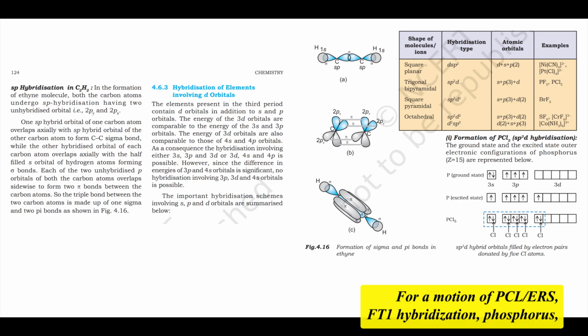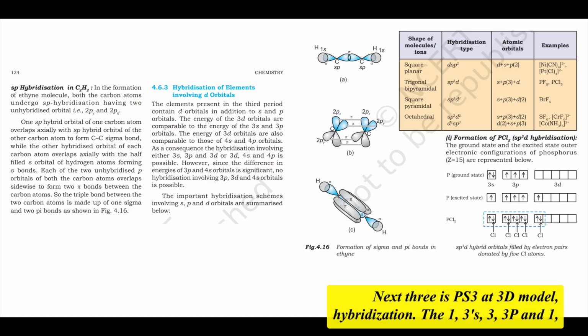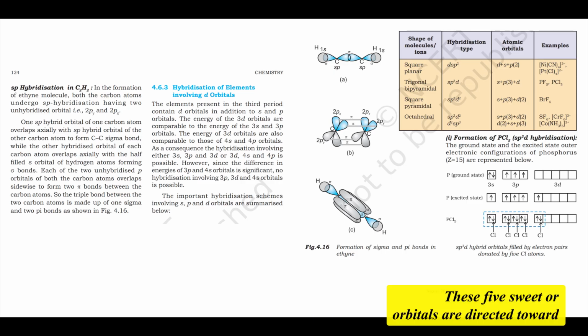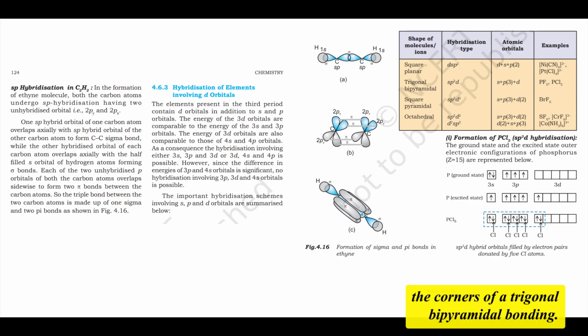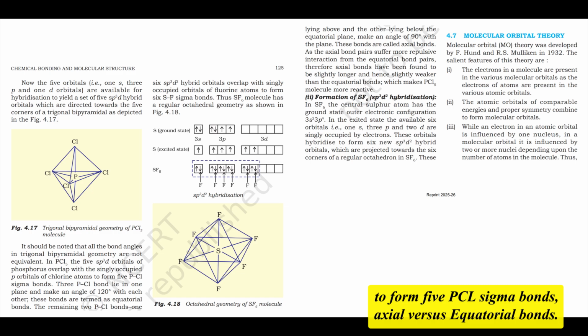Formation of PCl5, sp3d hybridization. Phosphorus, Z=15, ground state configuration [Ne] 3s2 3p3. To form 5 bonds, one 3s electron is promoted to an empty 3d orbital, giving the excited state [Ne] 3s1 3p3 3d1. Hybridization: the 3s, 3p and 3d orbitals intermix to form 5 equivalent sp3d hybrid orbitals. Geometry: these 5 sp3d orbitals are directed toward the corners of a trigonal bipyramid. Bonding: each sp3d hybrid orbital overlaps axially with a 3p orbital of chlorine to form 5 P-Cl sigma bonds.